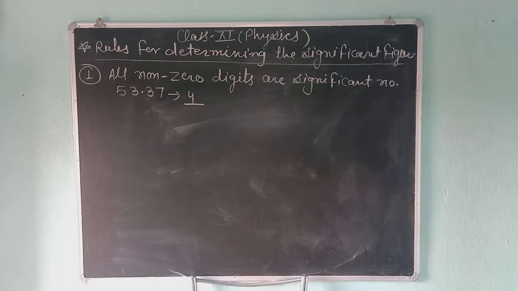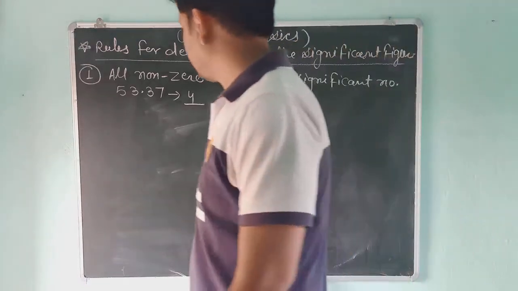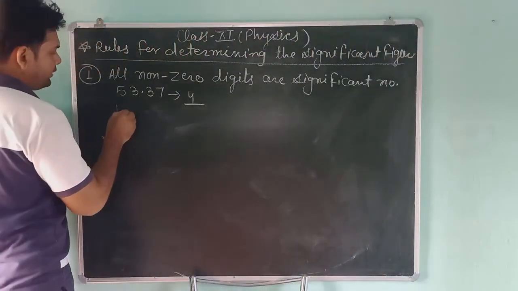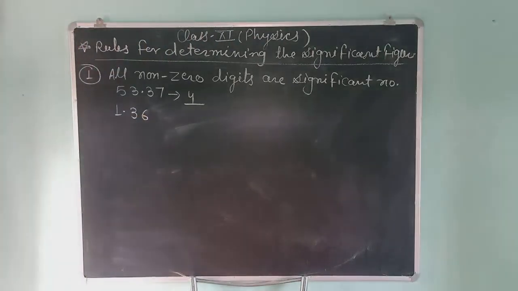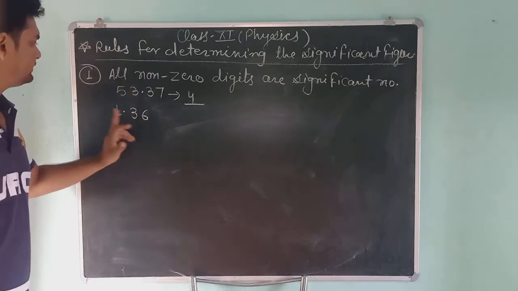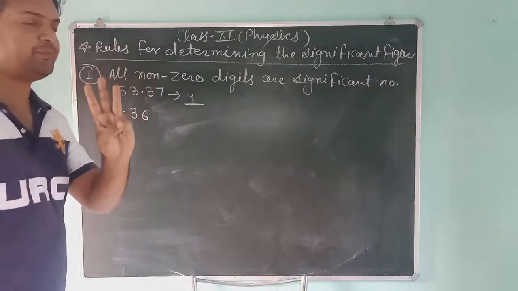Suppose that you have a number like this one, 1.36. How many significant figures are in this number? Here we will say 1, 3 and 6. So there are 3 significant numbers.